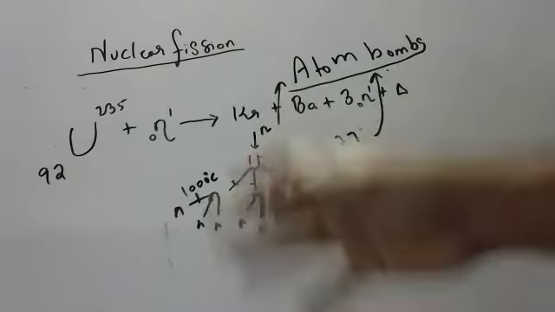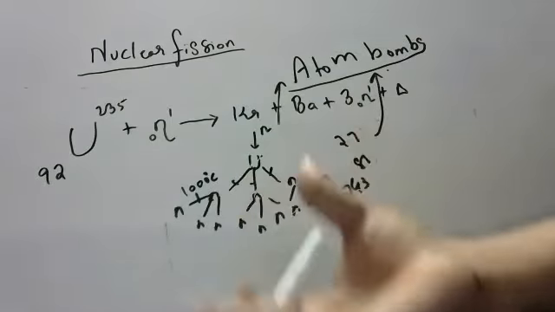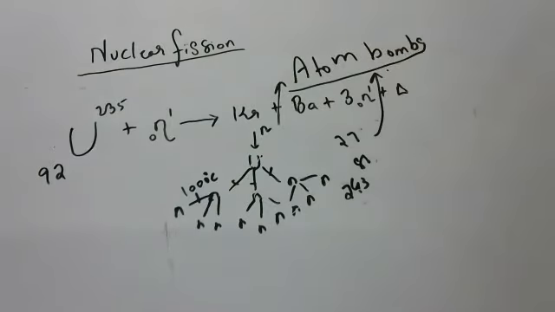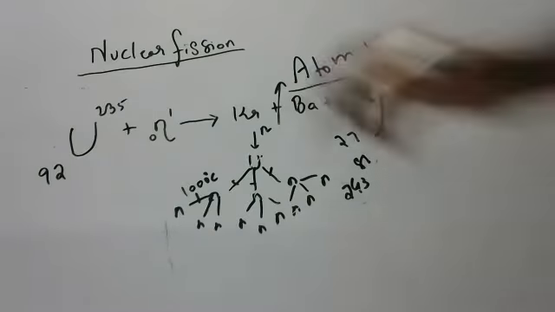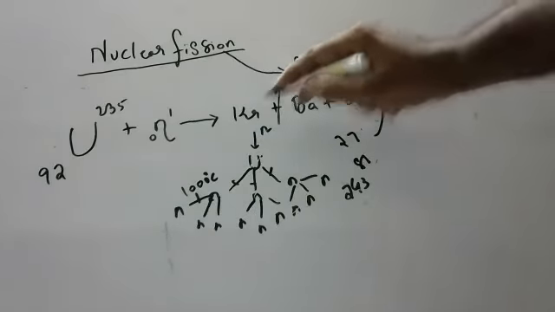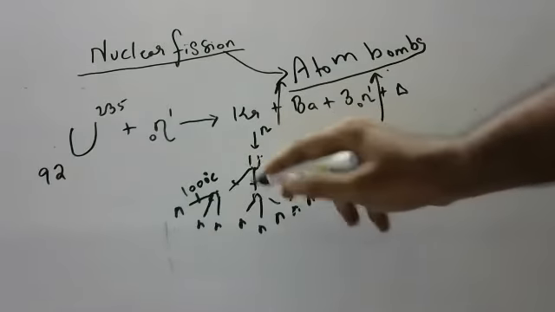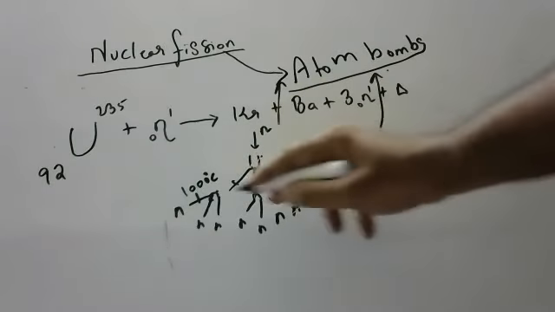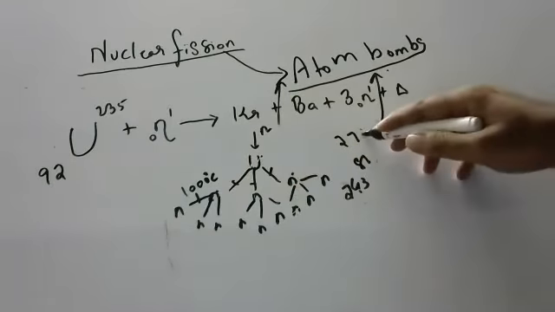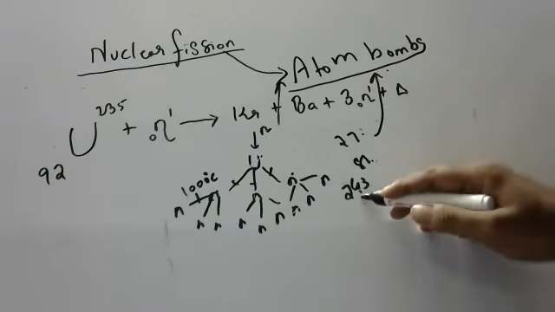Depending upon the amount of uranium you are taking: little uranium you take, small part; more uranium you take, more part. How much uranium you take, that much devastation you can create. This is fission, nuclear fission used in making atom bombs. And this reaction is called chain reaction. 1 is becoming 3, 3 is becoming 9, 9 is becoming 27, 27 is becoming 81, 81 is becoming 243.